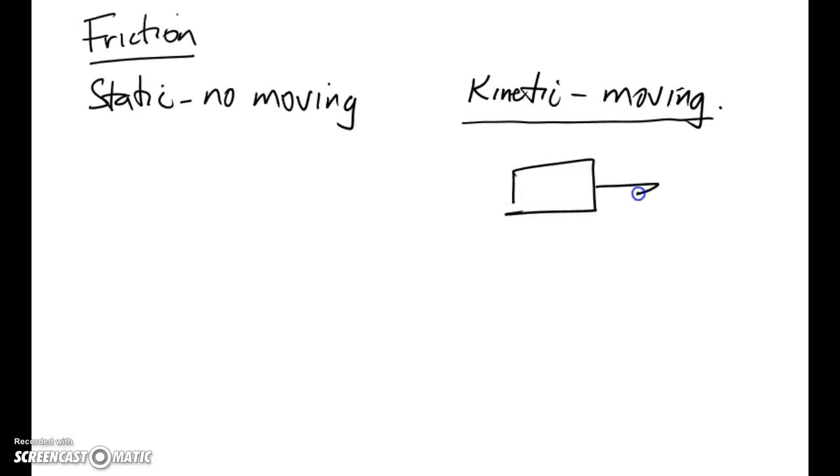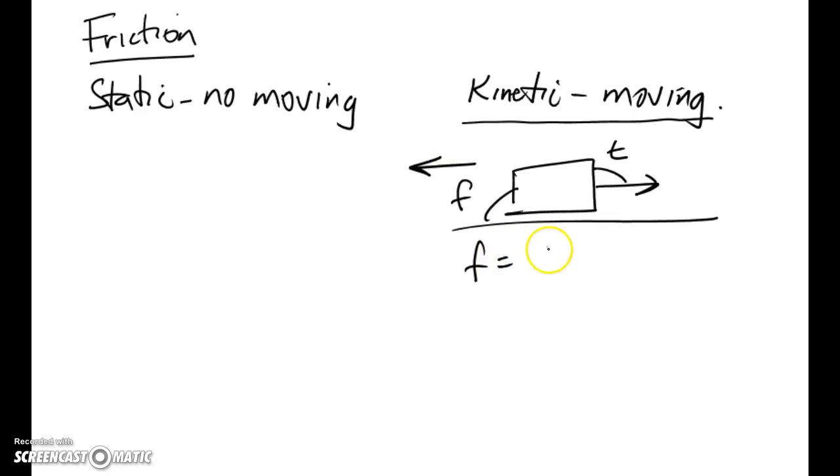Let's say I'm pushing or dragging a box and it's sliding, and I have a certain amount of force or friction between these objects. I may have a frictional force opposing the motion. The friction would go that way, tension to the right, and that friction would have some value. Say it's 10 newtons. Now what seems interesting is that as long as I'm sliding, no matter how fast I'm going, that frictional force is still 10 newtons.